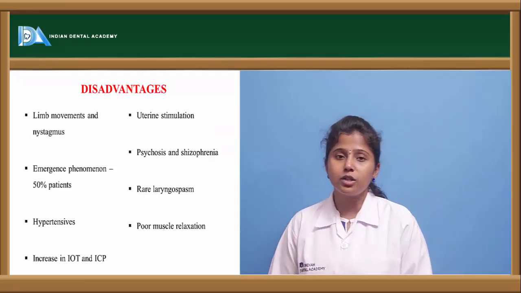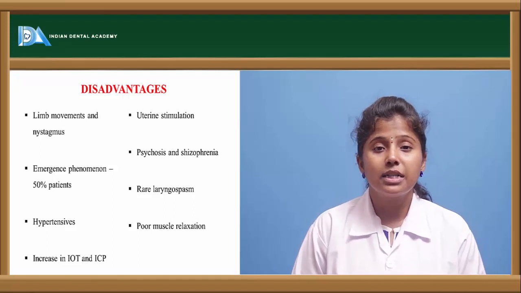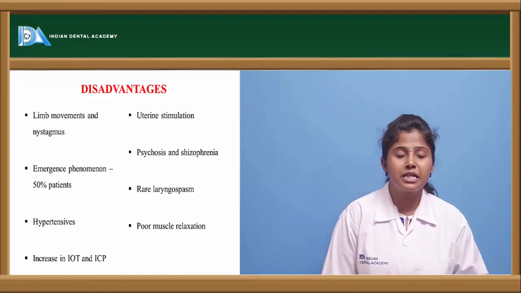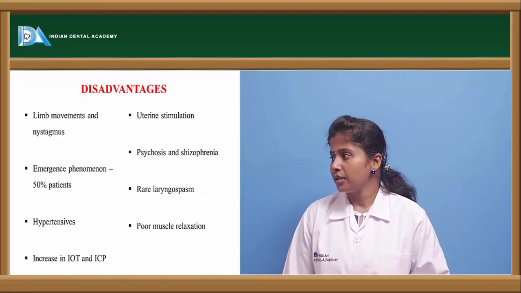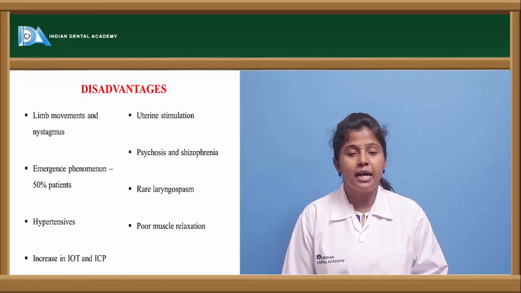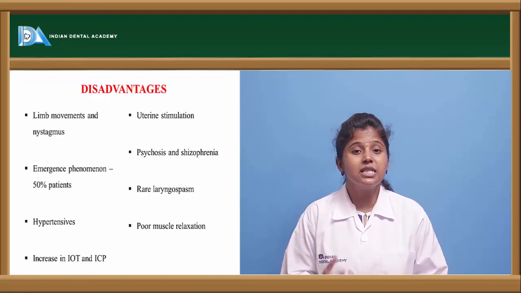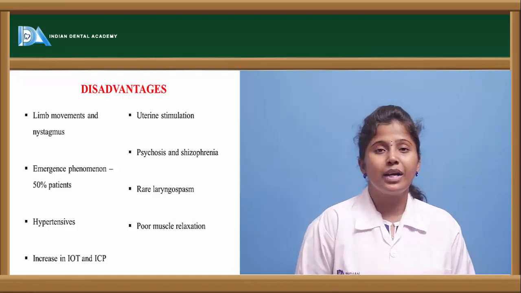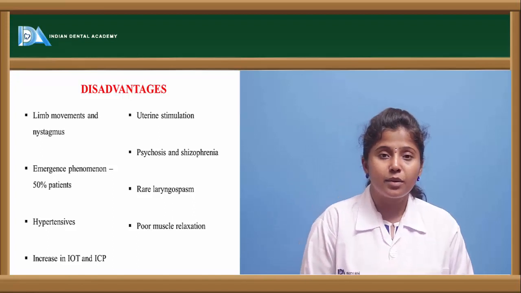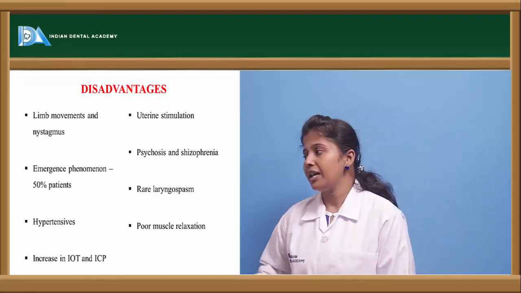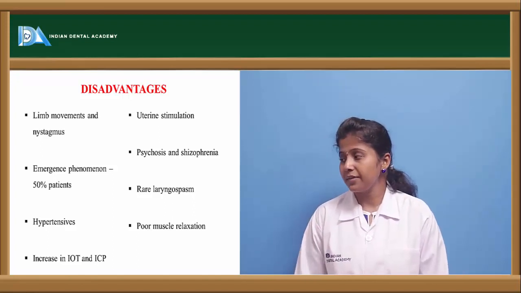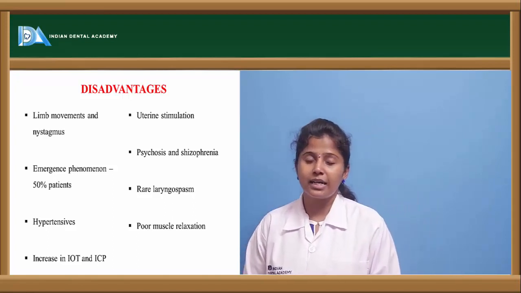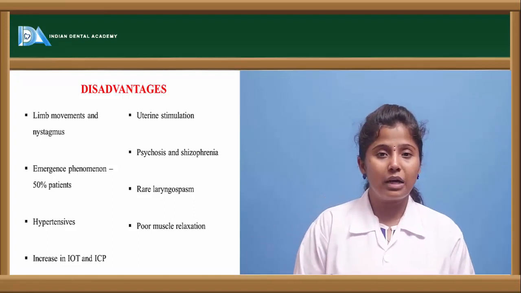The disadvantages of this drug are that it causes limb movements and nystagmus. So the limb movements can be impaired, and it may cause nystagmus. That is, the movement in the muscle is lost. In emergency situations only can we give this drug, and it may cause hypertension, and it increases the IOP and ICP, that is intraocular pressure.